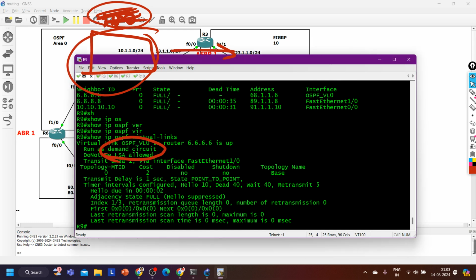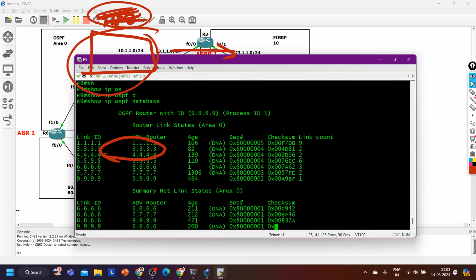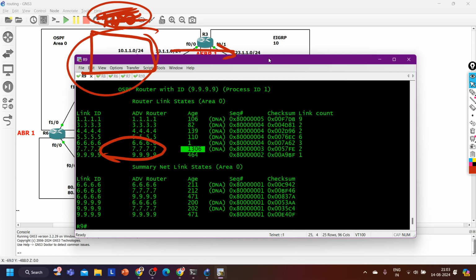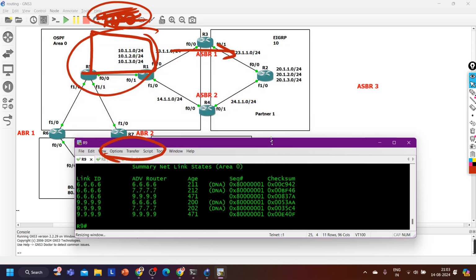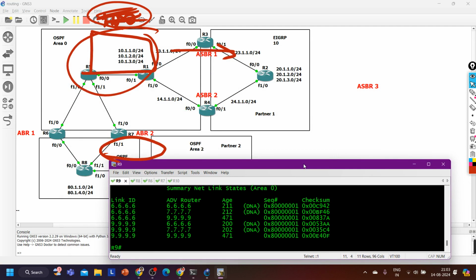By default, all routers are sending their LSAs with the age time. So show IP ospf database. Are you able to see the age here? Is here, is here. Yes, correct. And how to configure? See, not only the virtual link, even you can configure the physical link as well to work on demand circuit.